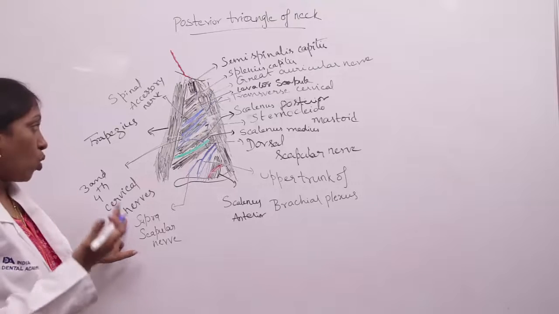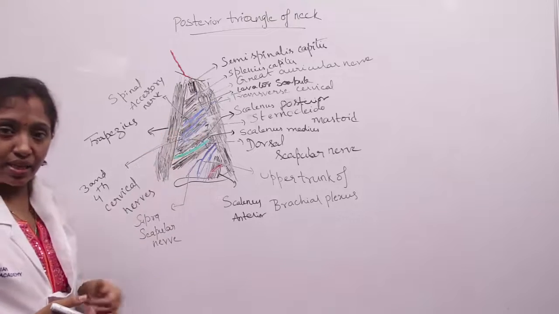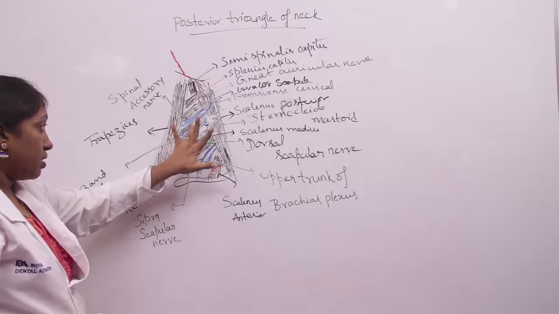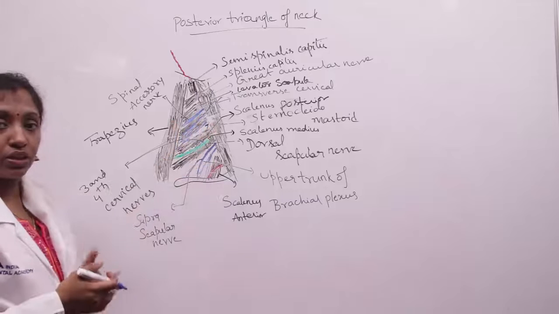They supply the muscles over there. They supply the levator scapulae and the trapezius muscle. So that's about the other content, that is the third and fourth cervical nerves.